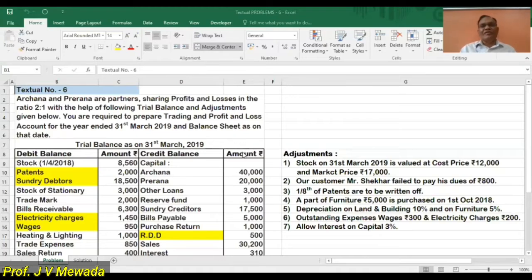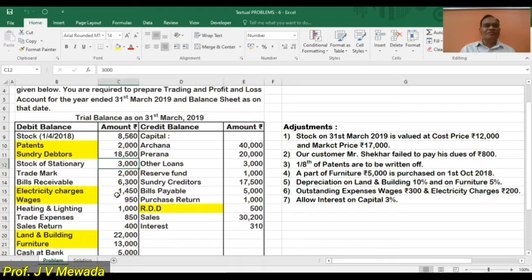Now, we will see the trial balance first. Trial balance is given on 31st March 2019. On the debit side, we are having opening stock that we are going to transfer to the debit side of trading account. Then we have patents, which is an asset. We have debtors, which is also an asset. Stock of stationery is also an asset. So we are transferring all these three to the asset side of the balance sheet.